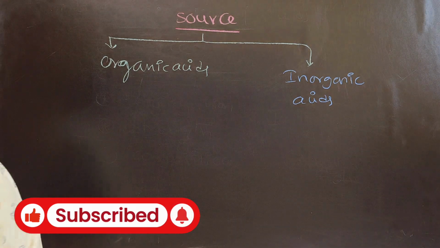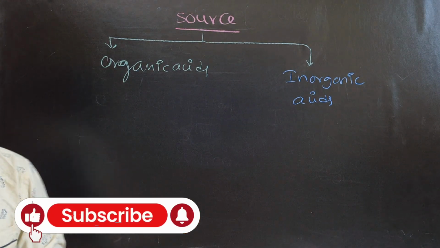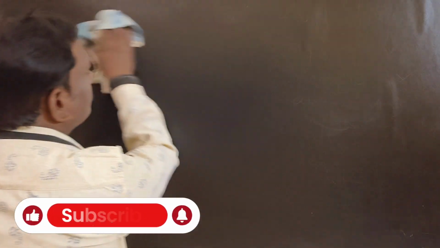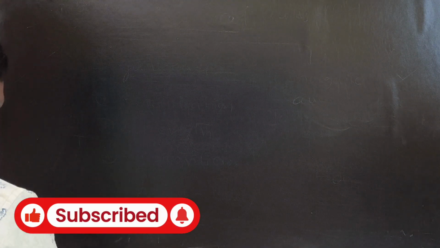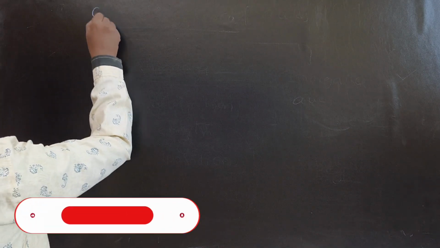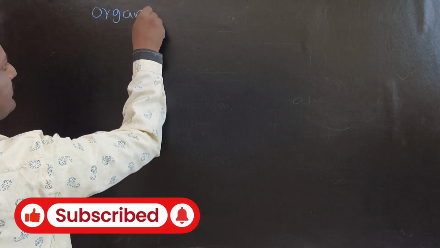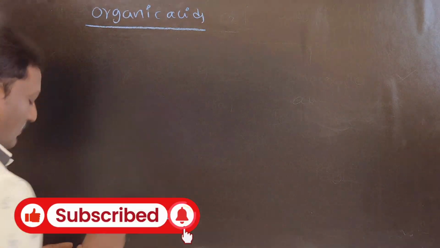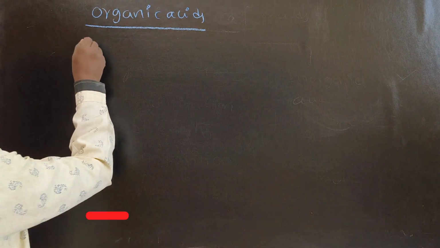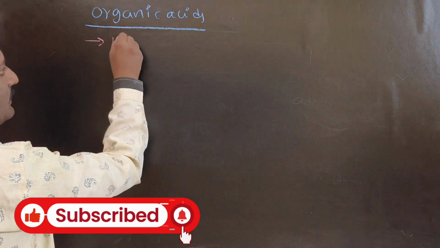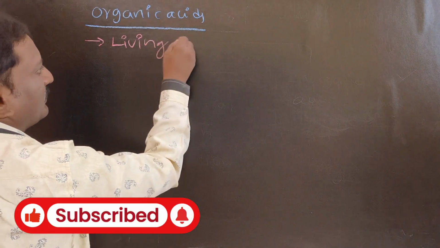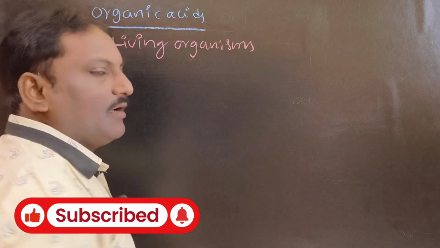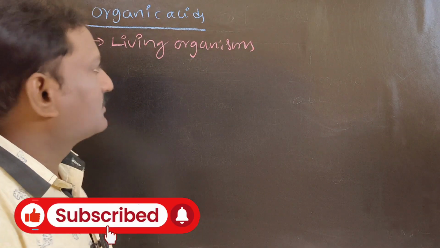So put heading: organic acids. Organic acids are obtained from the living organisms, either plants or animals.